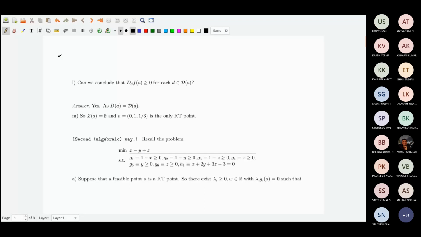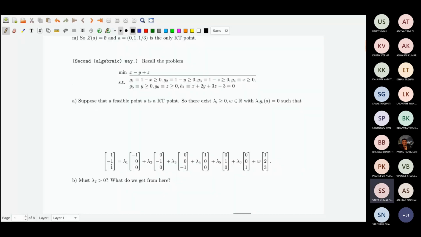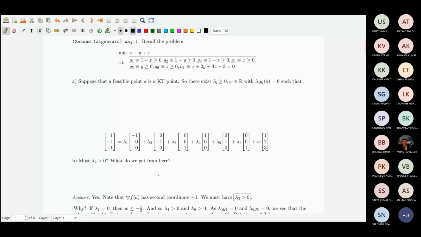Who was the student who asked this question, how did I get lambda 2 greater than 0 in the last class? Is he present now? Yes, sir, I am there. Yeah, so I wrote an explanation in the file. Did you see that? Yes, sir, I saw it. I understood. Okay. Even then, let me tell it now a little bit.